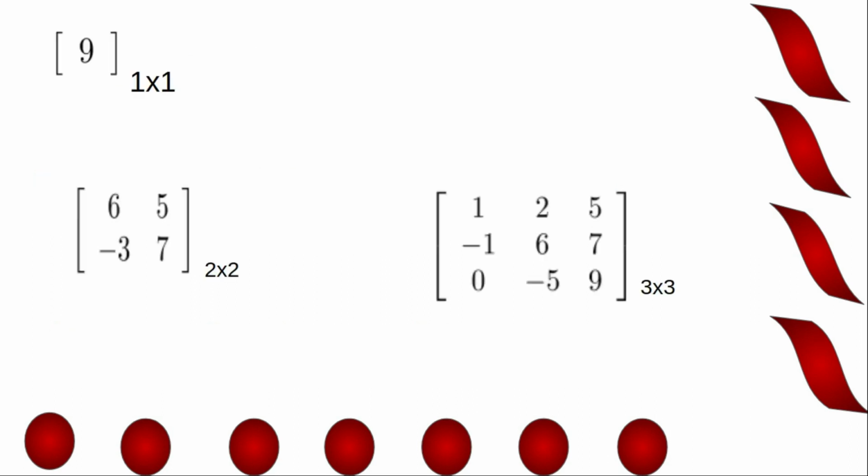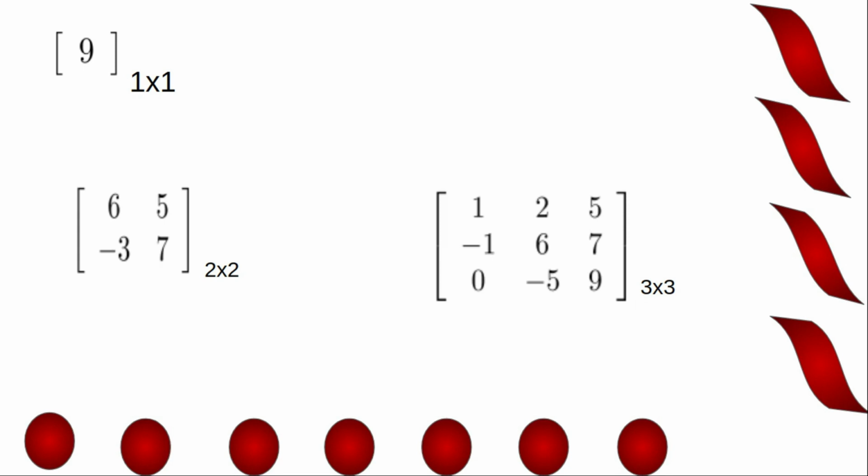Now square matrix. Now this is a matrix of order 1/1. There is only 1 row, 1 column. So order is 1/1. Order of this matrix is 2/2. There are 2 rows and 2 columns. So order is 2/2. And here there are 3 rows and 3 columns. So order is 3/3. This type of matrices are known as square matrices.